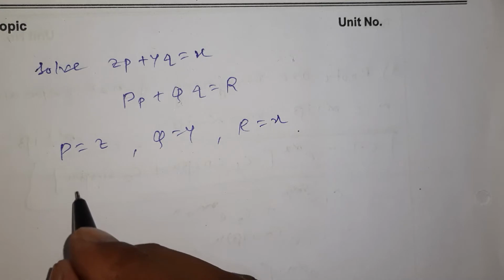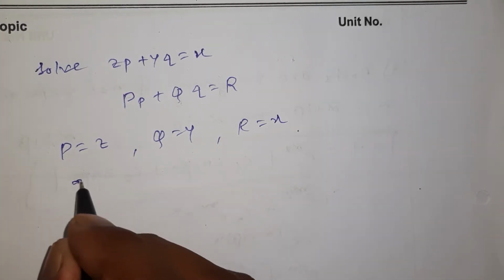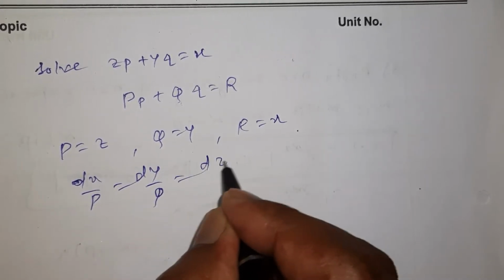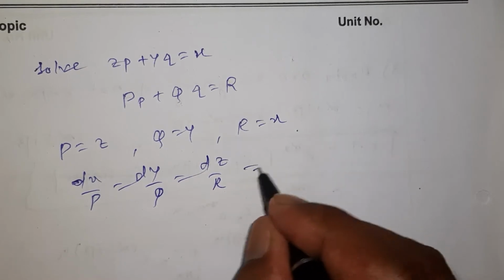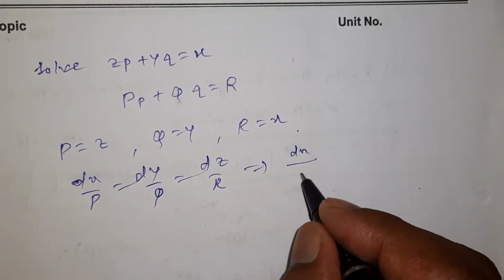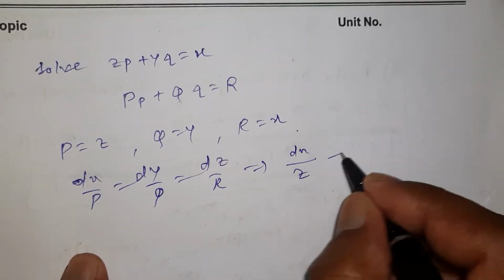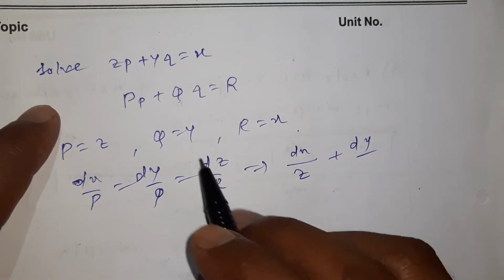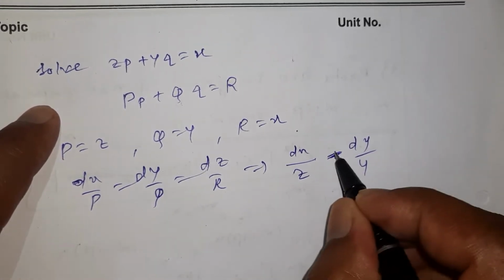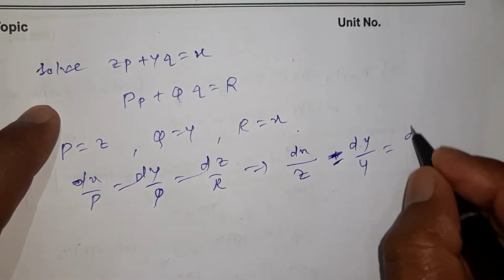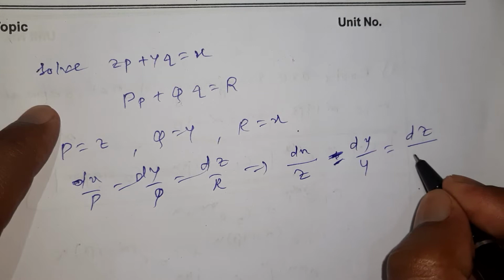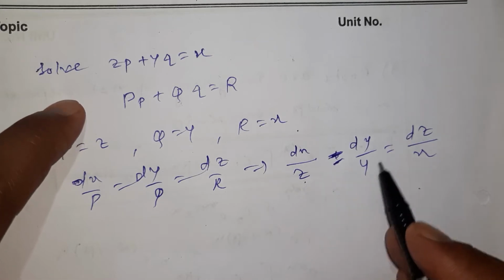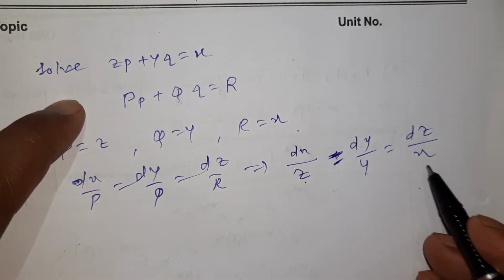Clearly. Now the given equation can be written as dx upon P is equal to dy upon Q is equal to dz upon R. Or you may write dx upon z is equal to dy upon y is equal to dz upon x.